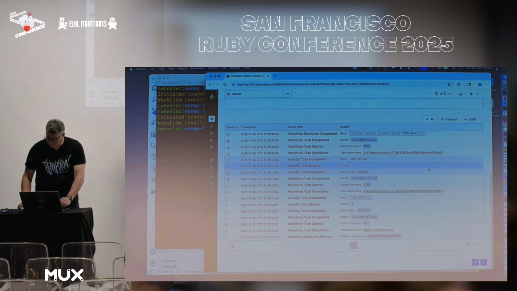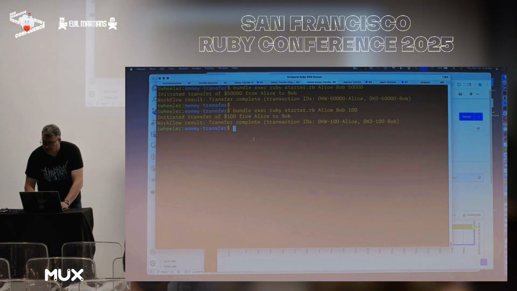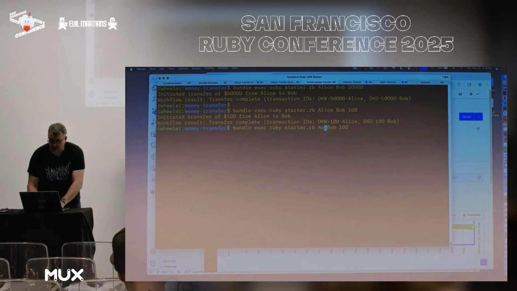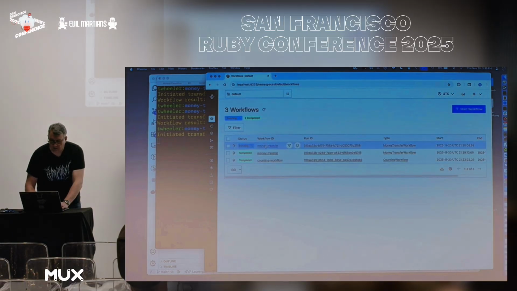And so that was the happy path. Everything went according to plan. But let's say, for example, that the network is a little flaky. So we're going to try this again. And I've coded it so that if it's Antonio sending money, we experience a little flakiness here.